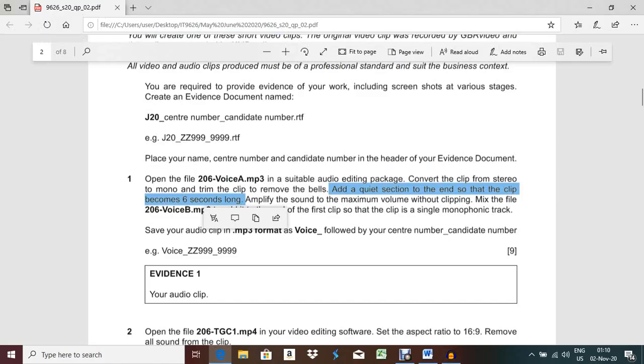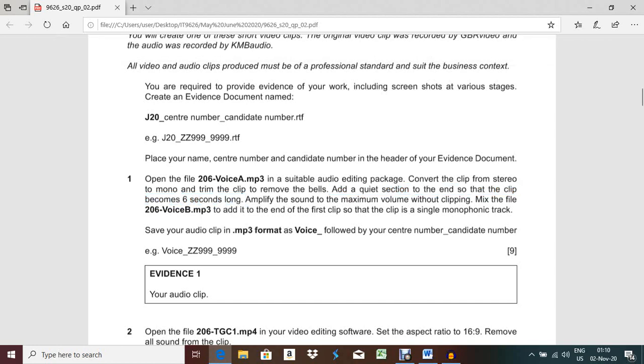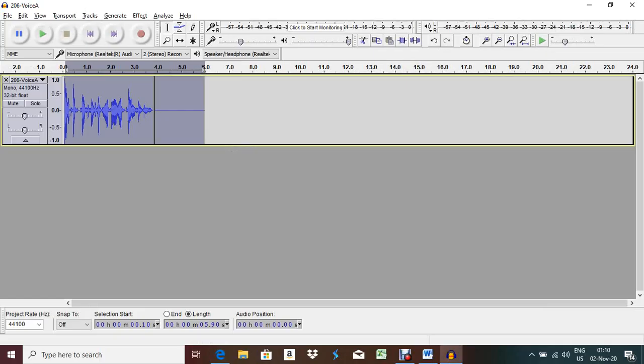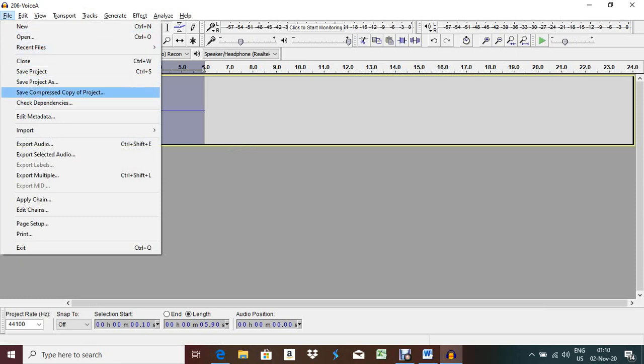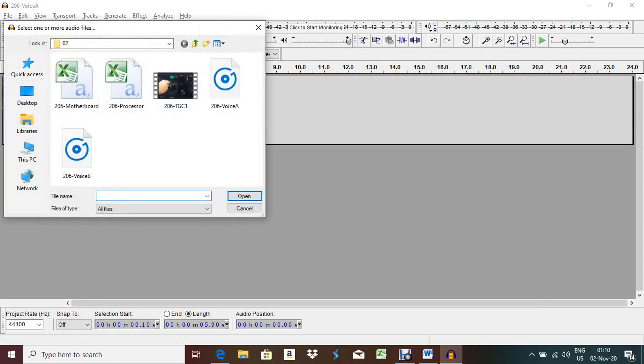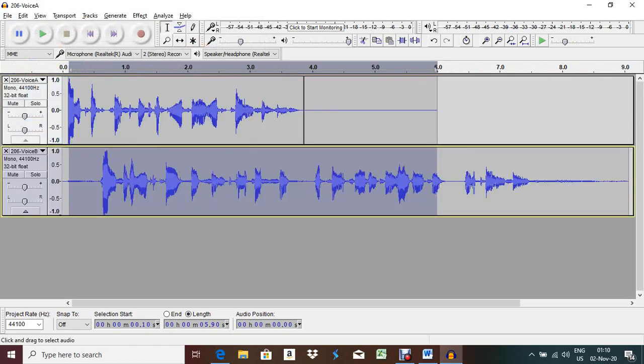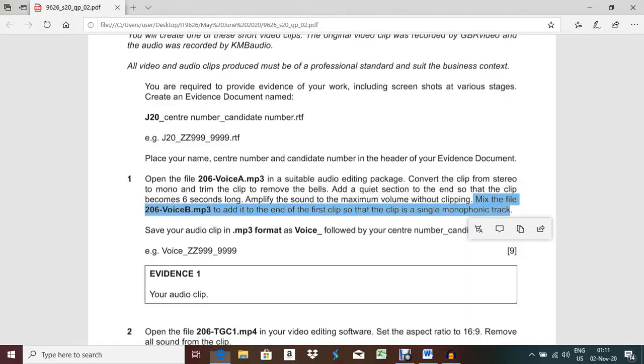After that, mix the file 206 voice b.mp3 to add it to the end of the first clip, so that the clip is a single monophonic track. So first we have to import that clip file, Import Audio, that is voice b. Now you have to select the remaining part, and what they're asking is to add the file 206 voice b.mp3 to the end of the first clip.